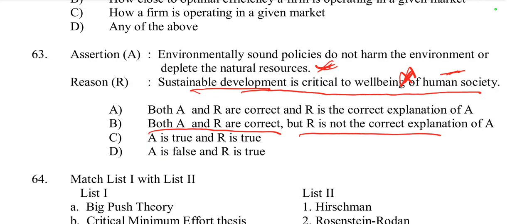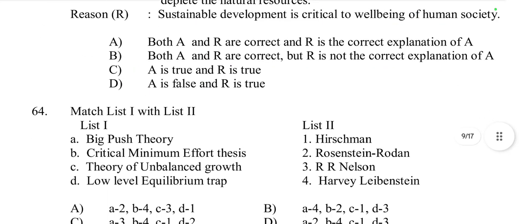And the reason is also correct, because sustainable development is indeed crucial for the well-being of human society. However, the reason does not directly explain the assertion. Rather, the reason provides a broader concept for how environmentally sound policies are important. So option B is right here.